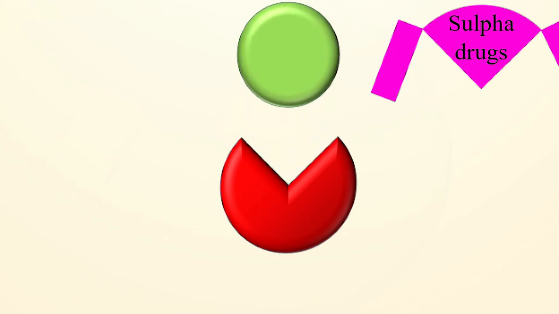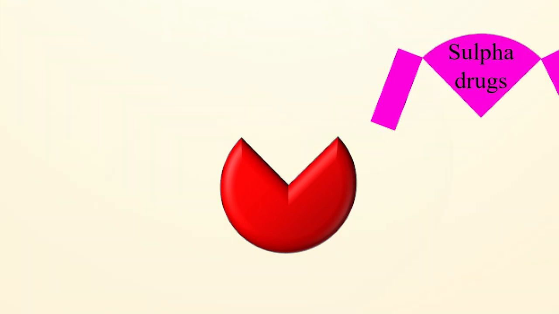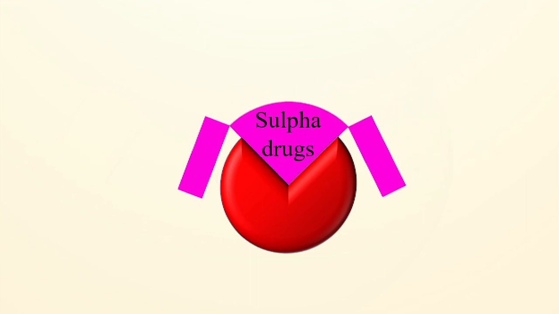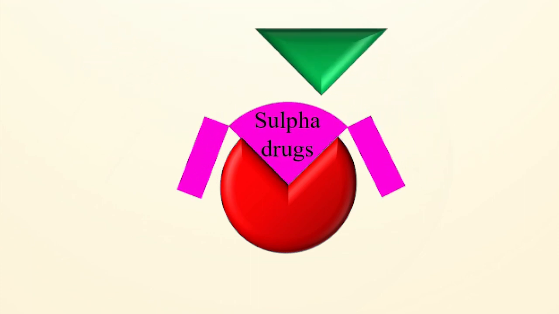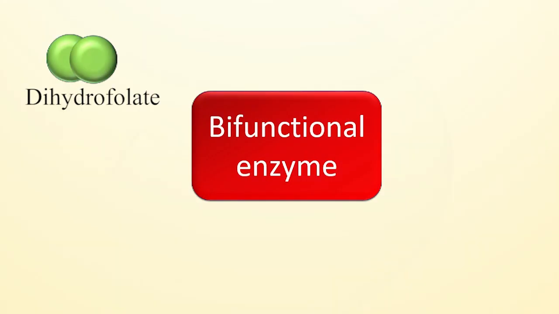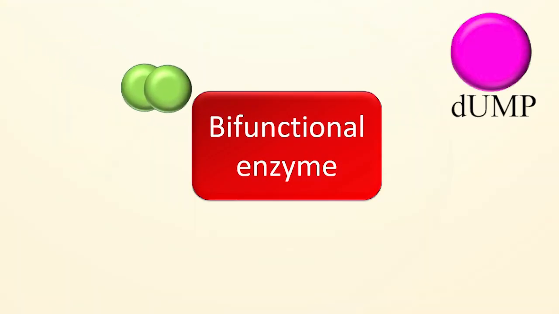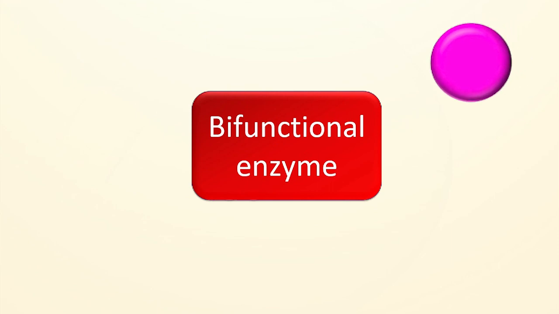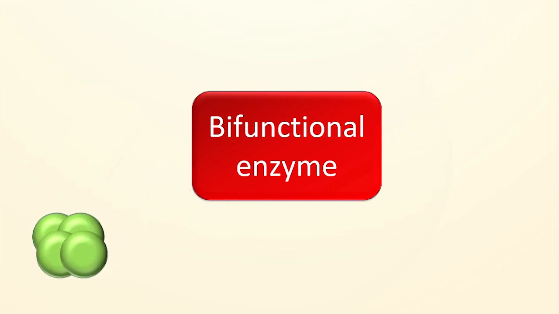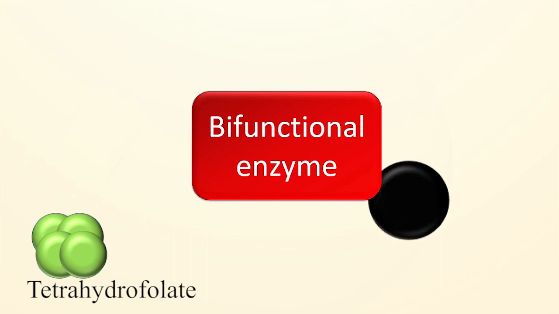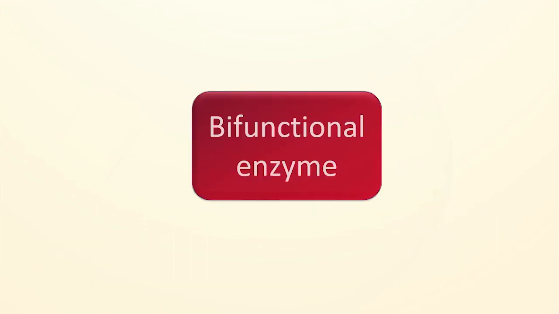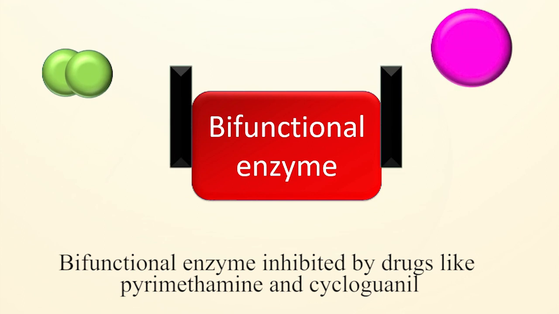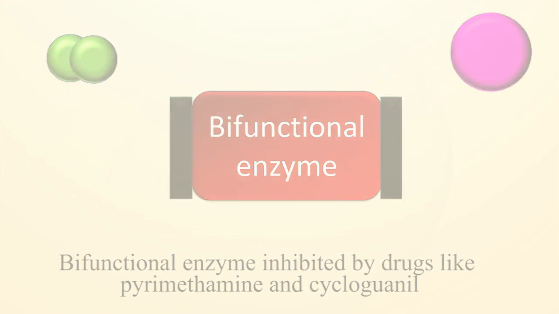This enzyme is competitively inhibited by sulfa drugs like sulfadoxine and dapsone, which are structural analogues of para-aminobenzoic acid. The bifunctional enzyme catalyzes the biosynthesis of dTMP by thymidylate synthase activity and the reduction of dihydrofolate into tetrahydrofolate by dihydrofolate reductase activity. This enzyme is inhibited by drugs like pyrimethamine and cycloguanil.